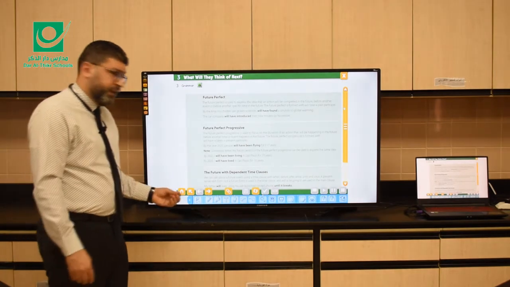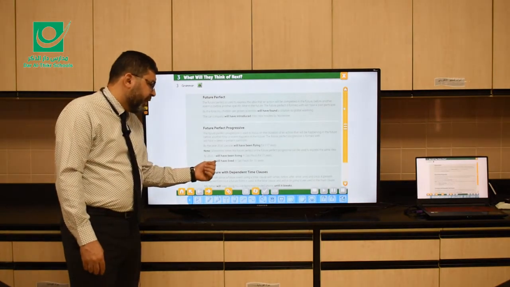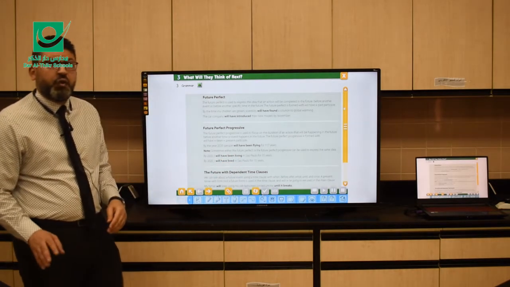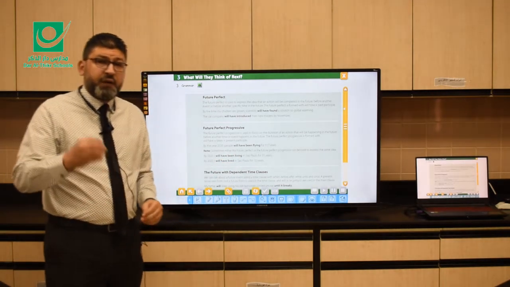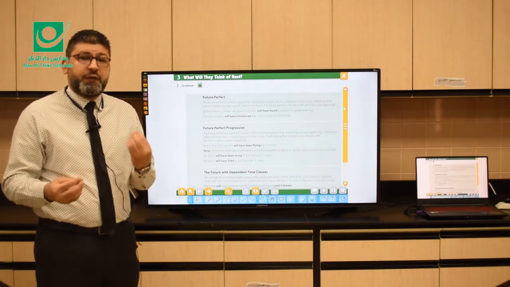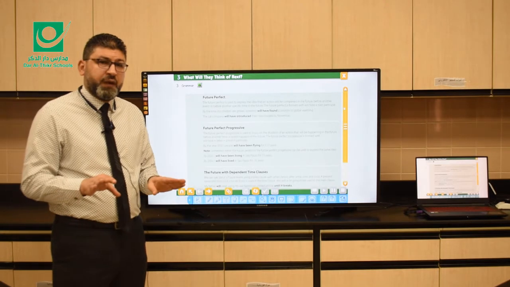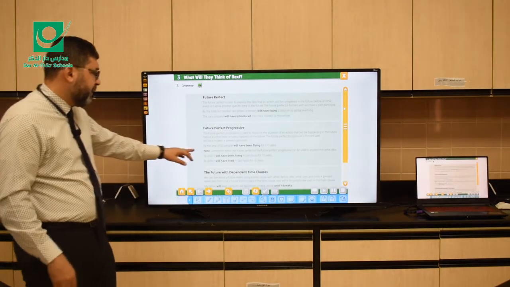The last example here, by 2020 I will have lived in Sao Paulo for 15 years. That will be correct, no problem at all, because in some cases, the future perfect simple and the future perfect progressive are the same, no difference between them. What are these cases? Look here.